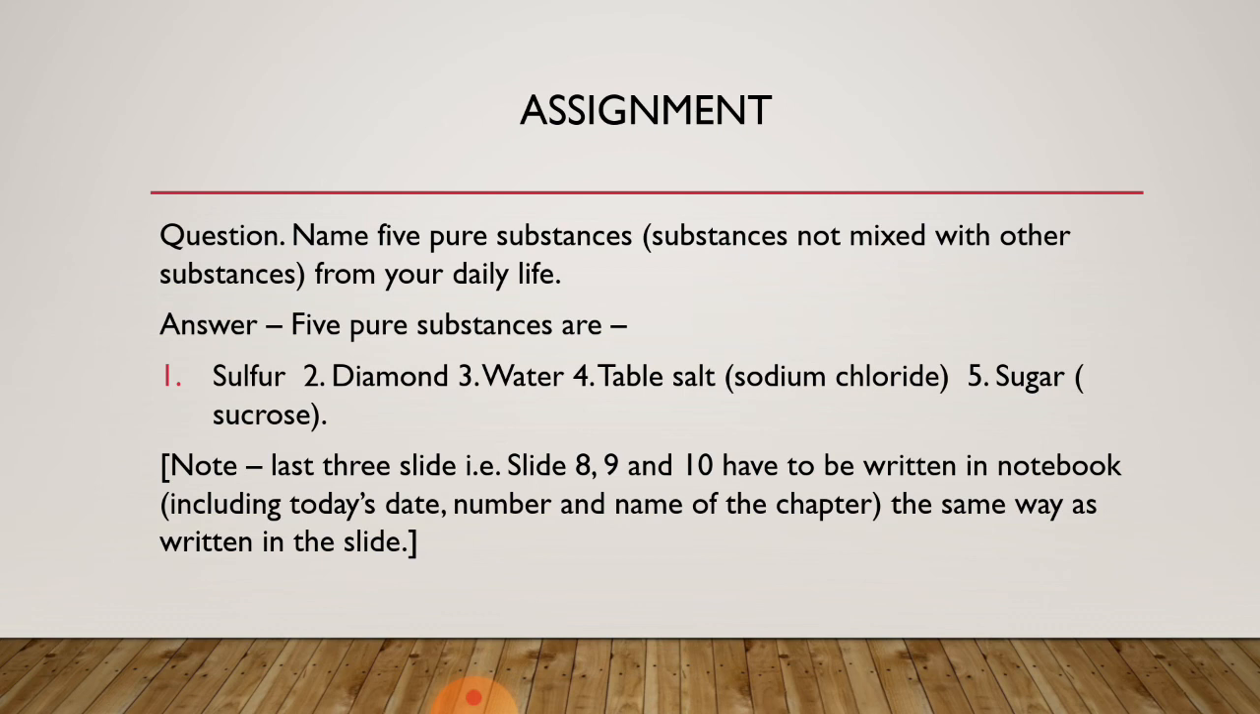Now assignment. Question. Name 5 pure substances not mixed with other substances from your daily life. Answer. 5 pure substances are: 1. Sulfur, 2nd diamond, 3rd water, 4th table salt, that is sodium chloride, NaCl, 5th sugar, which should be in the form of sucrose.